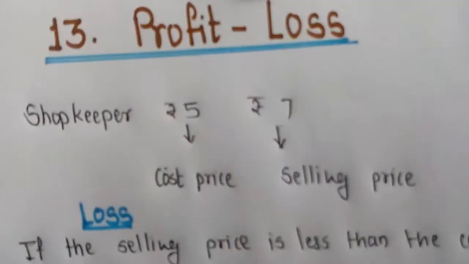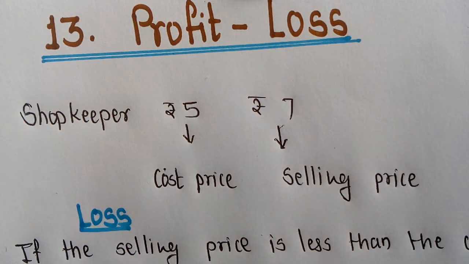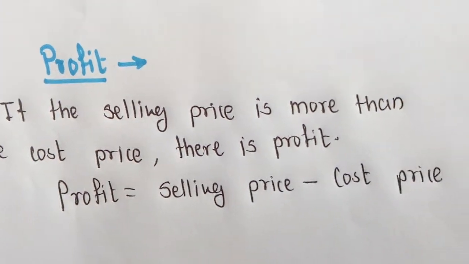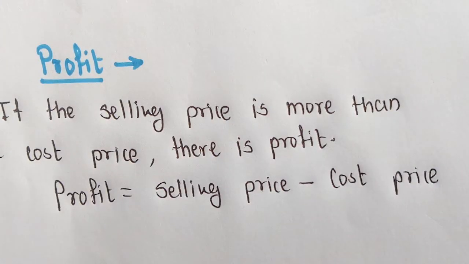So in this example, profit is there. So we will see profit. What is profit? If the selling price is more than the cost price, there is profit. Now we will see the formula. Profit is equal to selling price minus cost price.